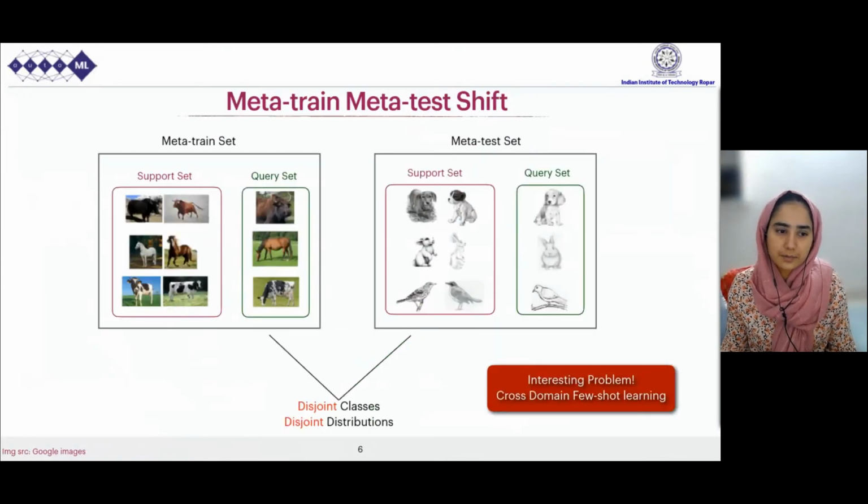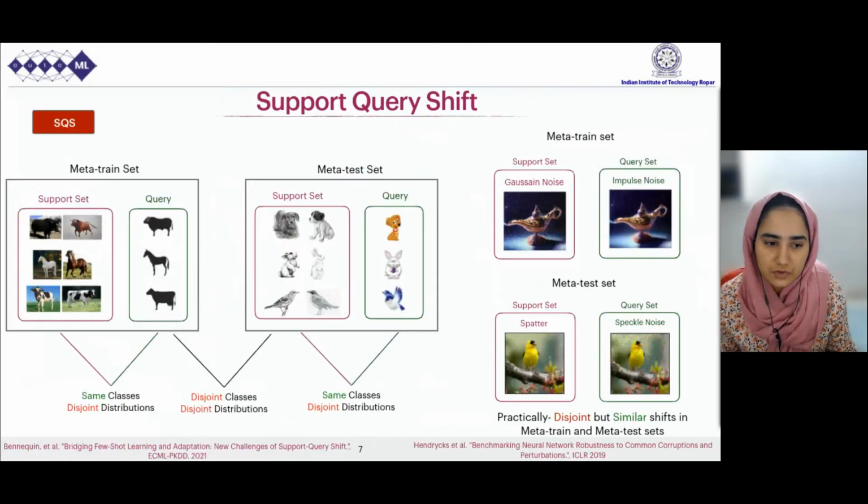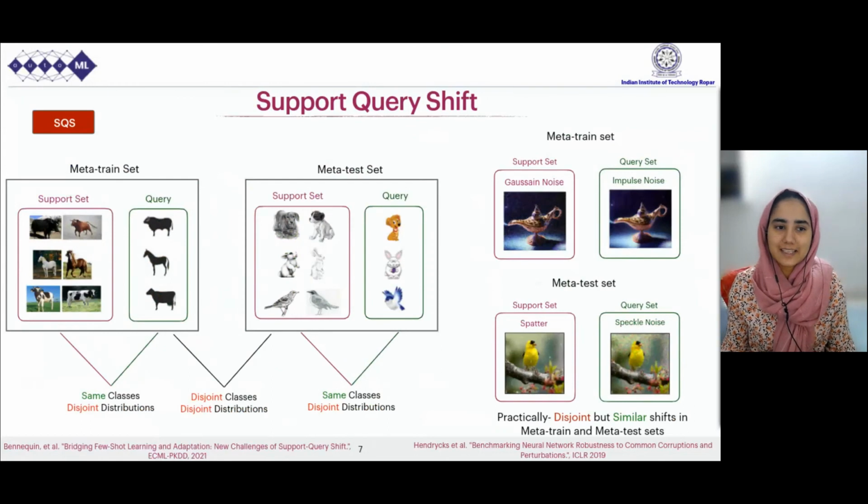Recently, this assumption has been challenged and settings have been proposed where meta-train and meta-test sets correspond to different distributions. Here, the meta-train set corresponds to realistic images while meta-test has sketch images. This area is called cross-domain few-shot learning. However, we are interested in the distributional disparity inside the tasks.